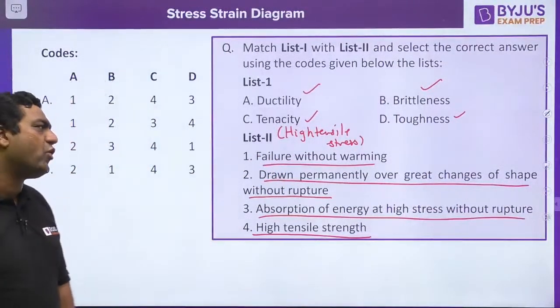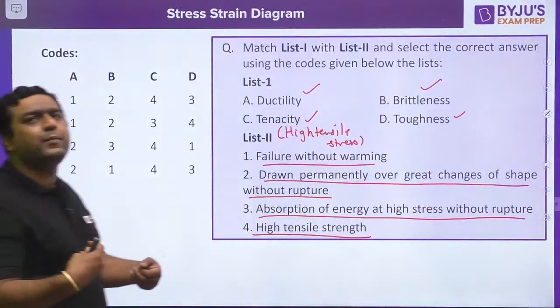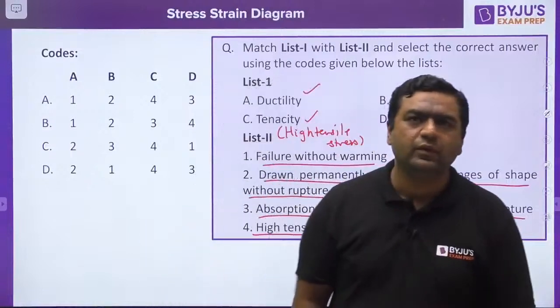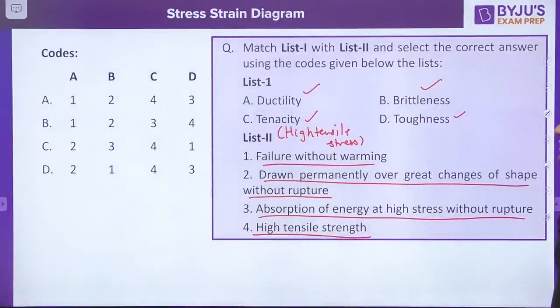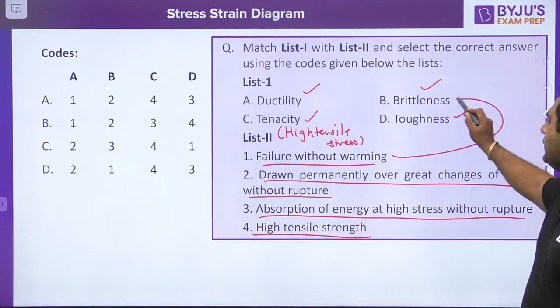कौन से मटेरियल बिना वार्निंग के फेल हो जाते हैं? वार्निंग मतलब प्लास्टिक डिफॉर्मेशन. Which material do not show plastic deformation? Failure without warning is given by brittle materials.